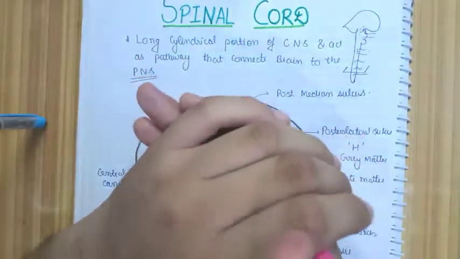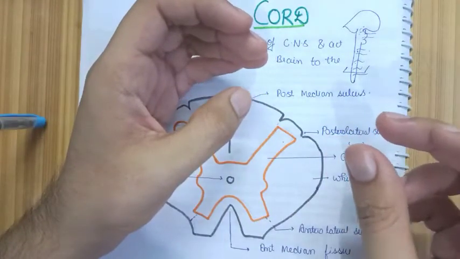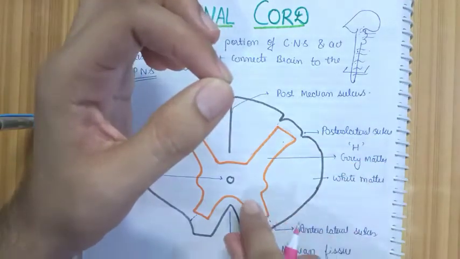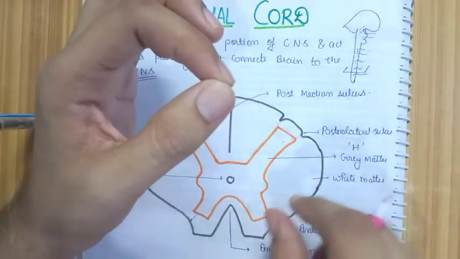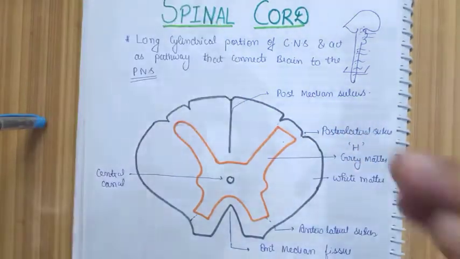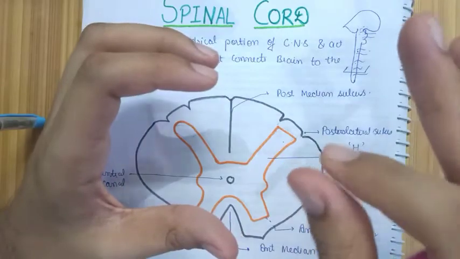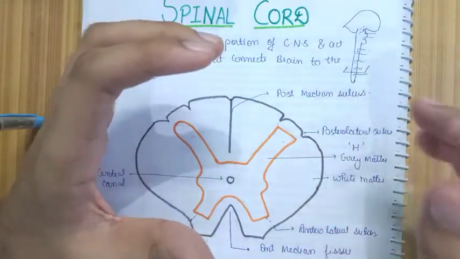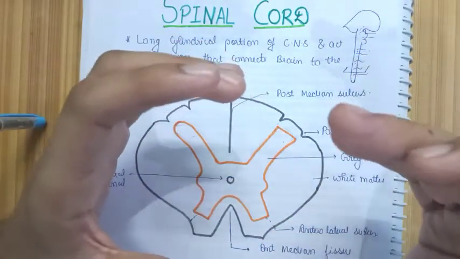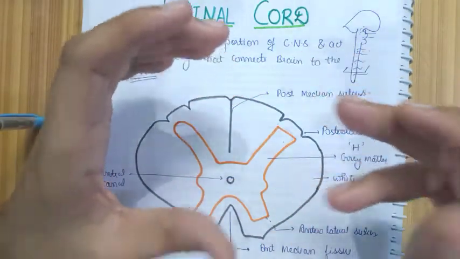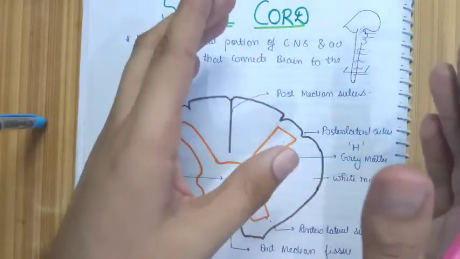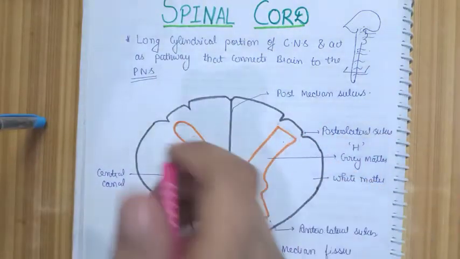So you have to make this point very clear: from the posterolateral sulcus there is origination of the dorsal rootlet of the spinal nerve, and on the anterior side we have the anterior rootlet. So you can make one correction, it is called rootlet or root and not the ramus. The ramus is formed later. From the posterolateral sulcus and anterolateral sulcus there is origination of the roots of the spinal nerve, the two roots fuse to form the spinal nerve, and the spinal nerve again divides into two, that is the ventral and dorsal ramus.